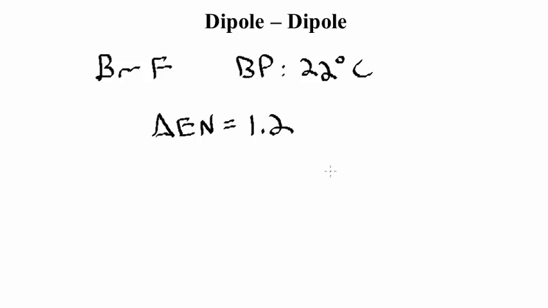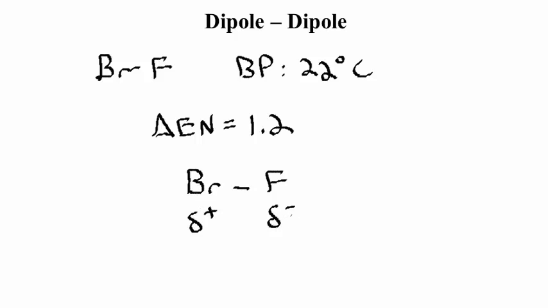However, the BrF molecule is slightly more negative at the fluorine. So we can label this as partial negative over here on the fluorine, partial positive over here on the bromine. Therefore, even though it's not ionic, we have a dipole moment here forming at the fluorine.